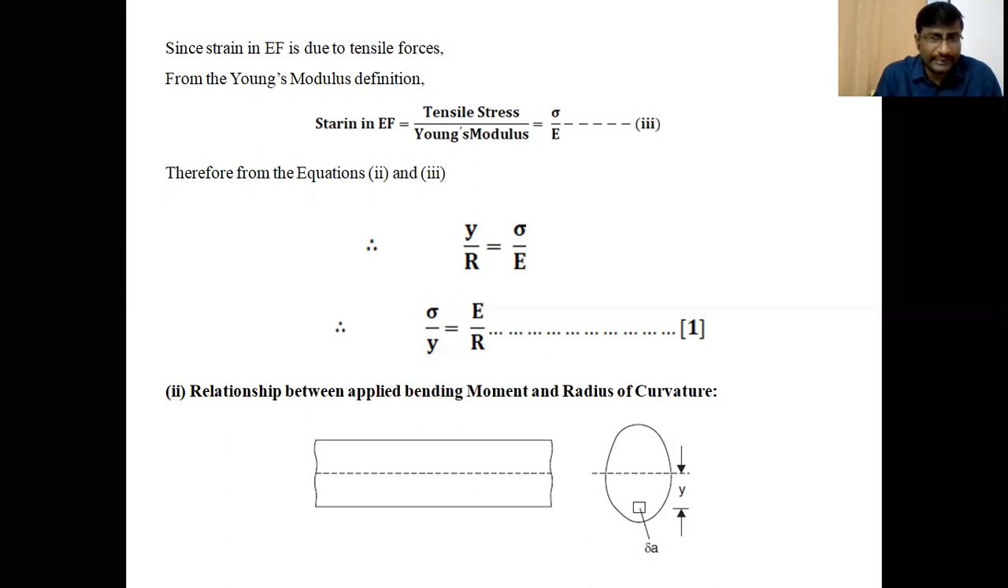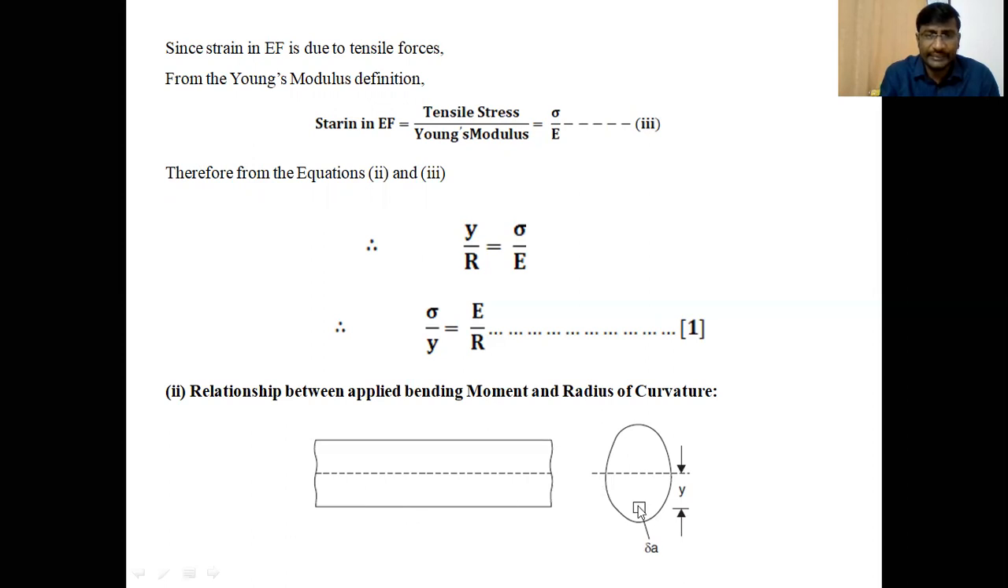Let us go for the second step to derive the bending equation. In the second step, we are going to derive the relationship between the applied bending moment and the radius of curvature, that is capital M and capital R. How are they related? Let us look. Consider a beam which is initially straight, having some cross section, either irregular or regular. Consider any layer whose area of cross section is delta A.